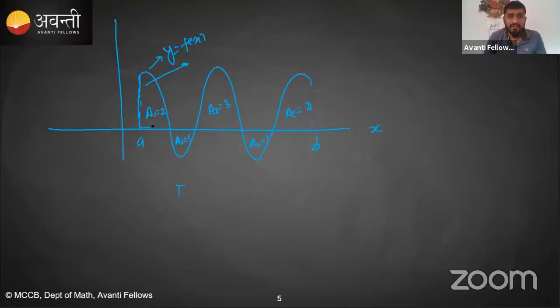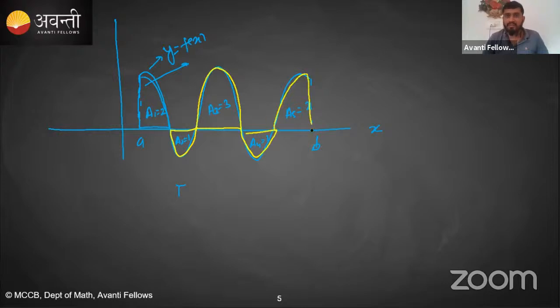So this is the first enclosed area. This is the second enclosed area. Yes, enclosed area. This is the third enclosed area. This is the fourth enclosed area. This is the fifth enclosed area.